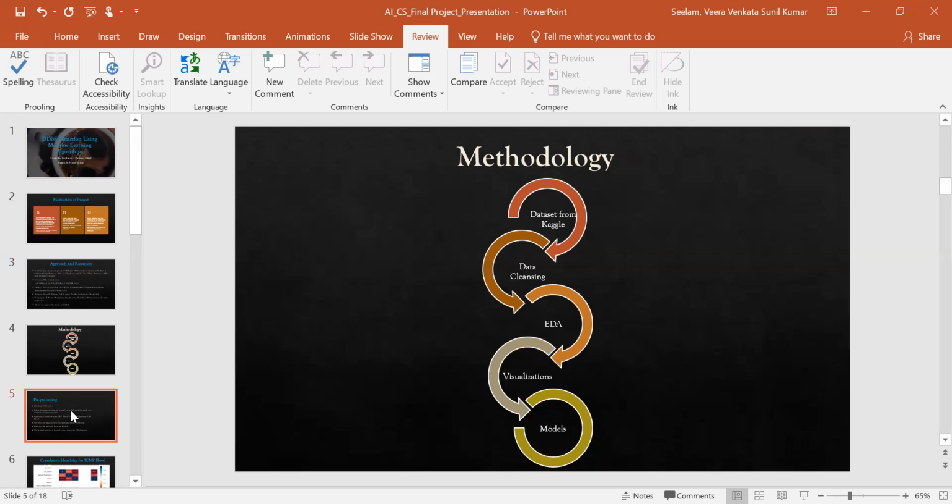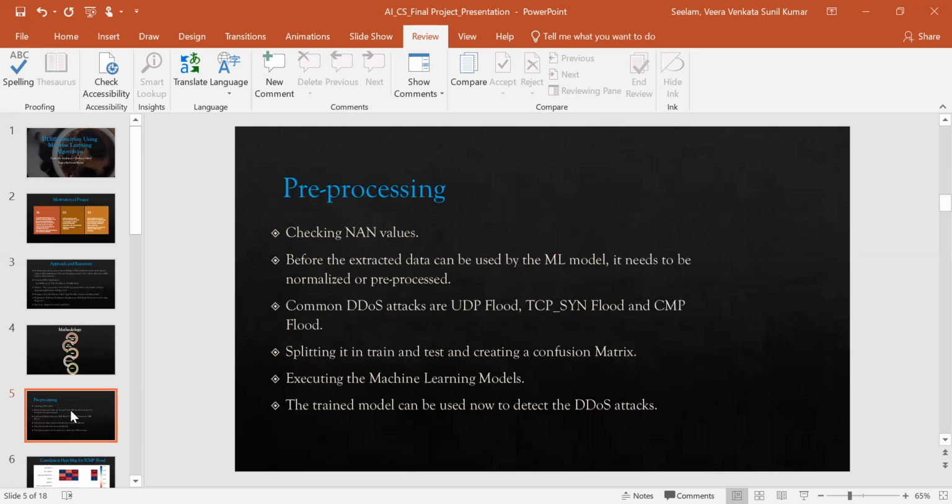Once we define our methodology, we switch to pre-processing. What do we do in pre-processing? First we need to identify the NaN values. Before the extracted data can be used by the ML model, it needs to be normalized or pre-processed. The common DDoS attacks are UDP flood, TCP SYN flood, and ICMP flood, as discussed earlier. Then splitting into train and test, creating the confusion matrix, and executing the machine learning models. These are the steps involved in pre-processing.